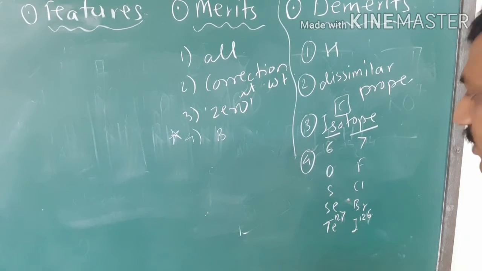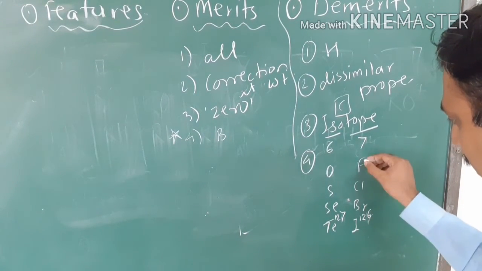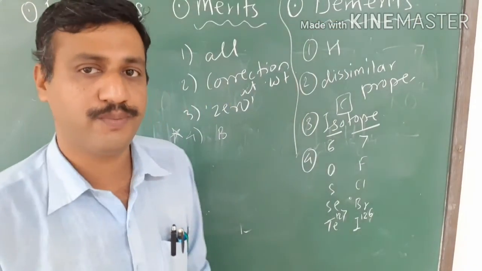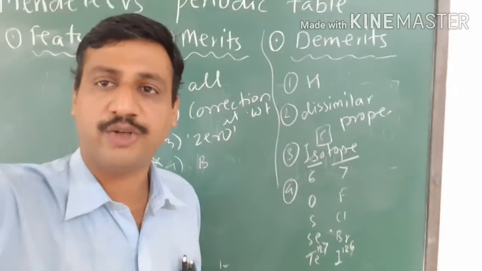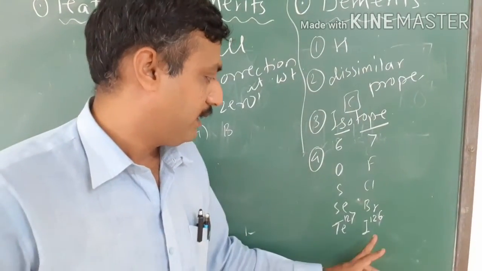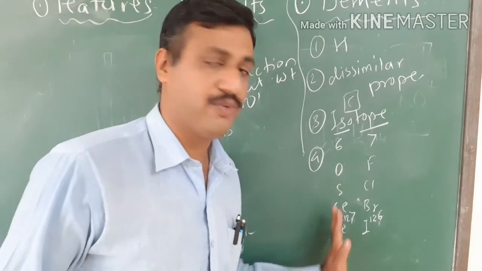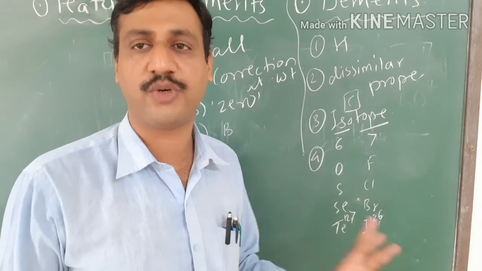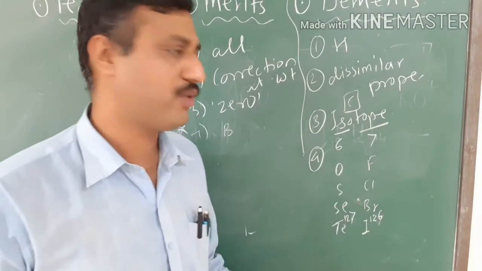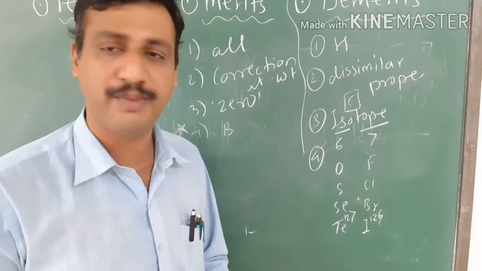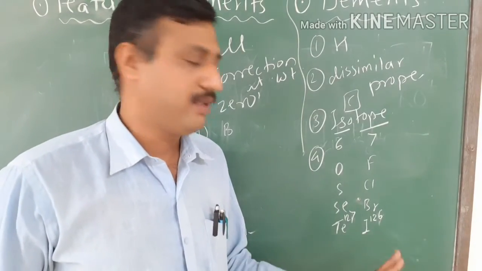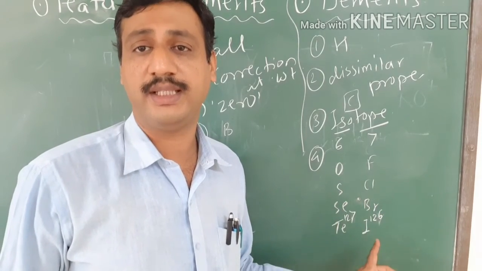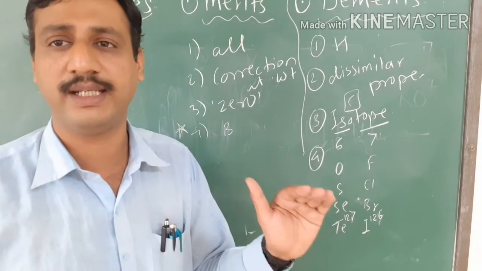Okay, but we know that iodine shows properties which are similar to fluorine, chlorine, bromine, and that's why, even though the atomic weight of iodine is less than that of tellurium, iodine was placed later to tellurium. Means what? The increasing atomic weight order is not followed in this case. We know why it is not followed, because it shows the properties of fluorine, chlorine, bromine. Mendeleev gave the reason that the atomic weight measurement may be incorrect in this case, and the same is the case for cobalt and nickel.